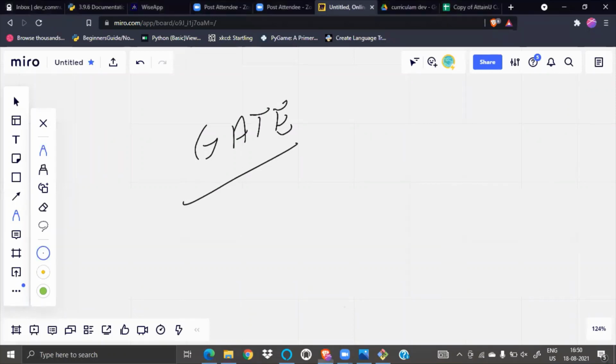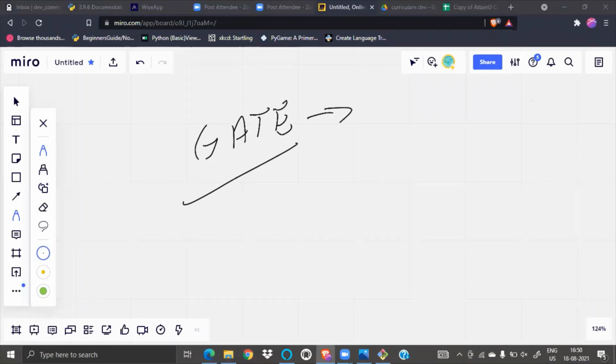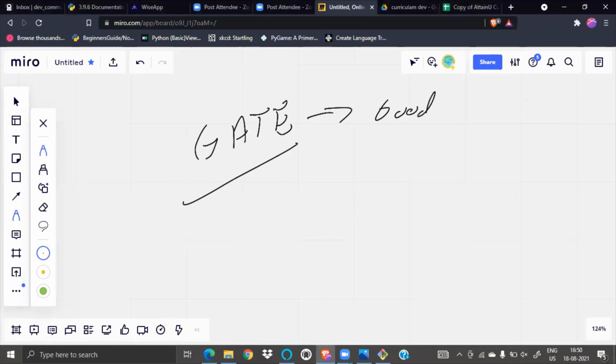So what is GATE? After doing BTech, if you clear GATE with a good rank, you can get admission in IIIT. It's only for BTech students, not for BCA and BBA.